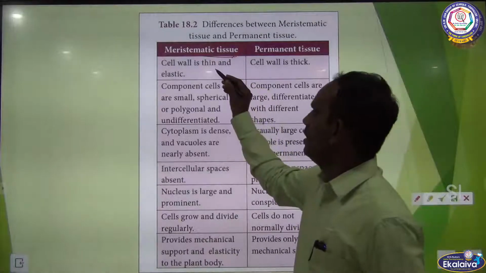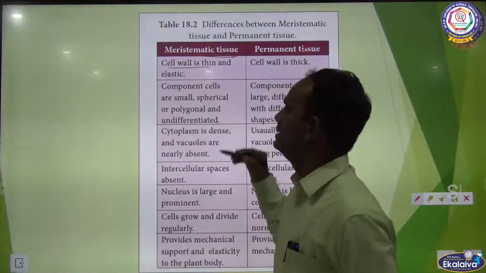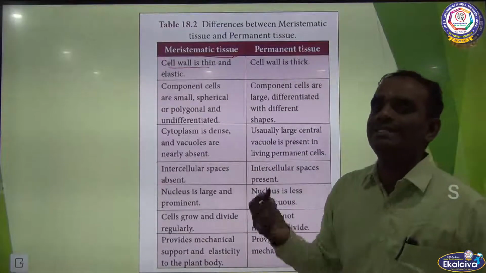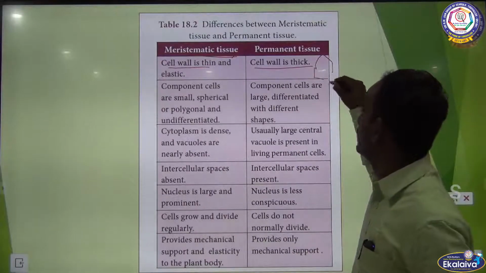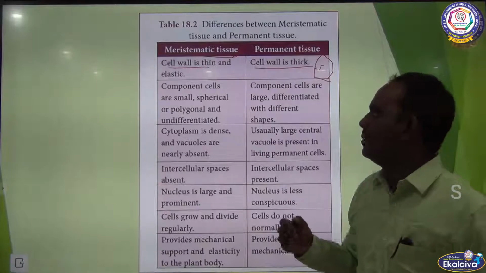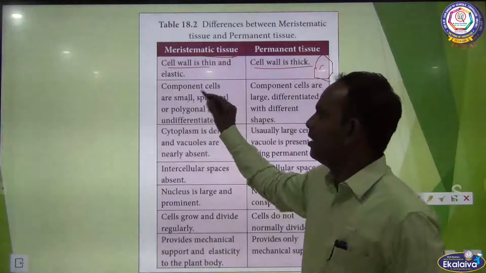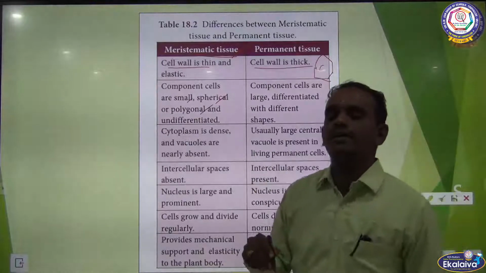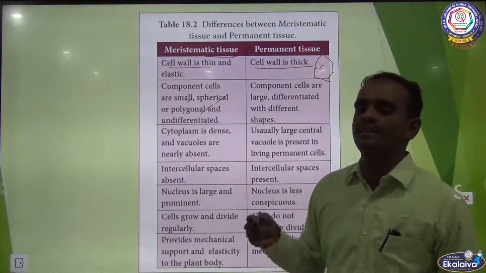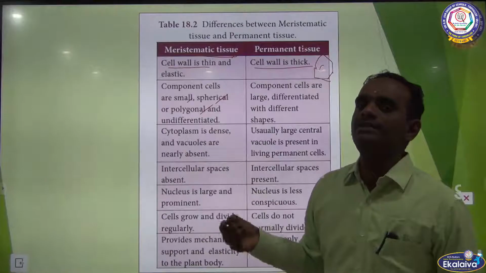Okay, the cell wall of the meristematic cells is thin and elastic. Here, in permanent tissue, the cell wall is very thick. The component cells are small, spherical or polygonal, and undifferentiated. The meristematic cells are undifferentiated.